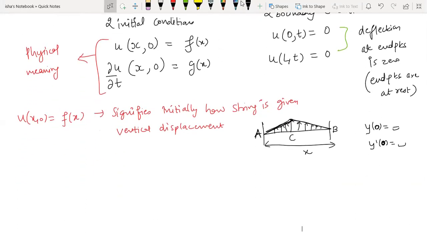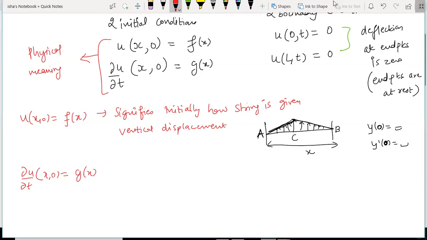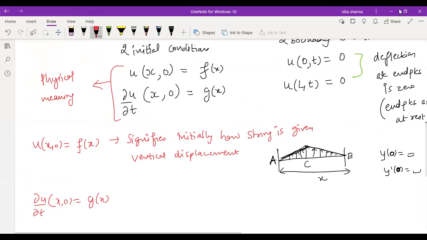And then if you talk about the second one, the physical meaning of the second condition, del u by del t at x, 0 is equal to g of x. So can anybody tell me what del u by del t is going to denote? If u is displacement, what is the time derivative of displacement?